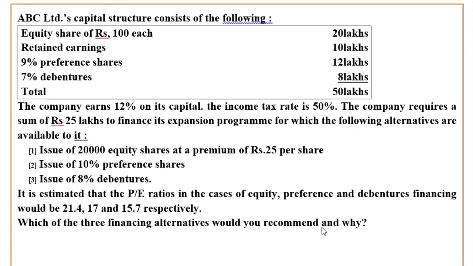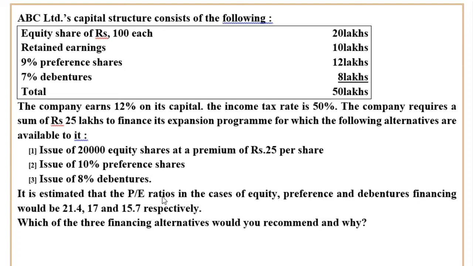Now, this is a simple question. We need to suggest to the company which financial plan is better on the basis of EPS as well as market price per share. Dear students, when the information about the PE ratio is given, then there is a hint that you need to calculate market price per share. What do you mean by market price per share and how do you calculate it? It's very simple: EPS into PE ratio. EPS multiplied by PE ratio gives you market price per share. So let us see the solution.